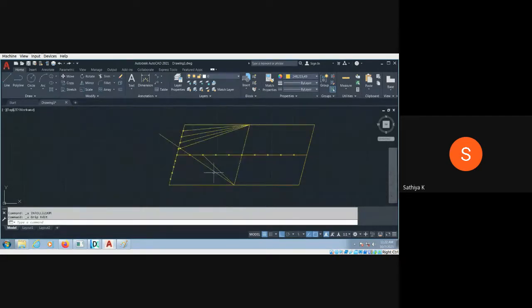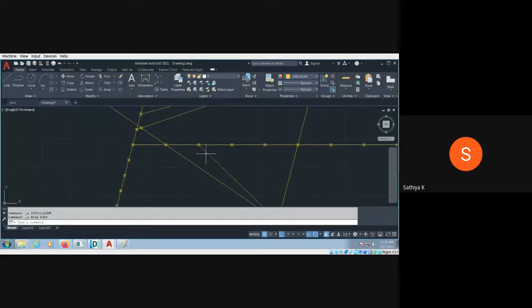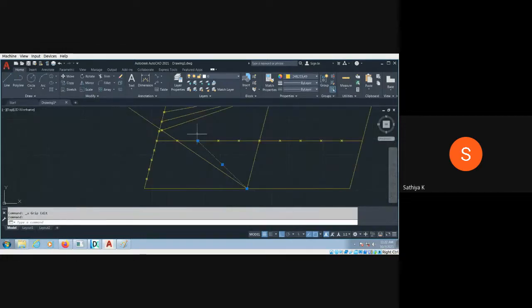For example, I select this line, move the cursor over the blue point and lengthen up to here, then press Escape.